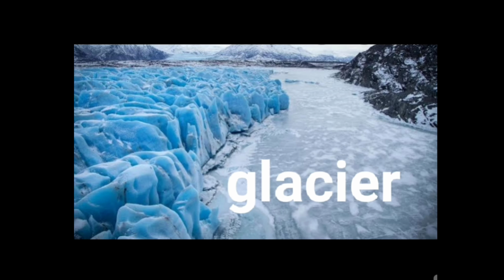Next, features formed by ice. First is glacier. A glacier is a large mass of ice like a frozen river moving slowly over some land surface or down a valley.